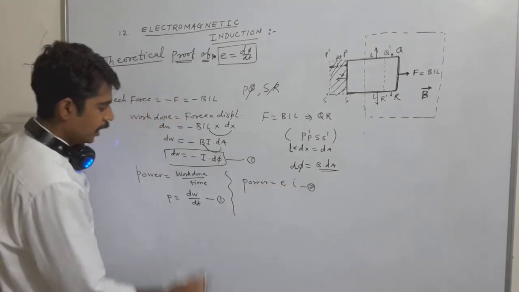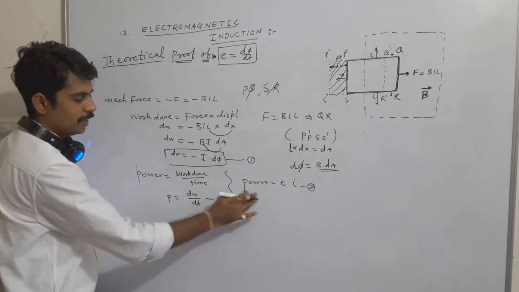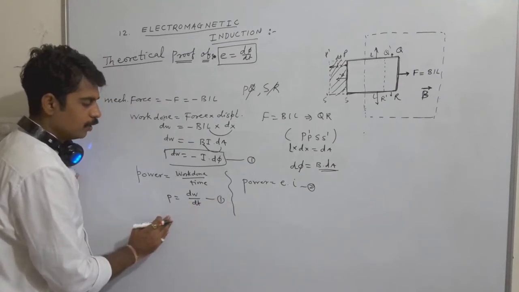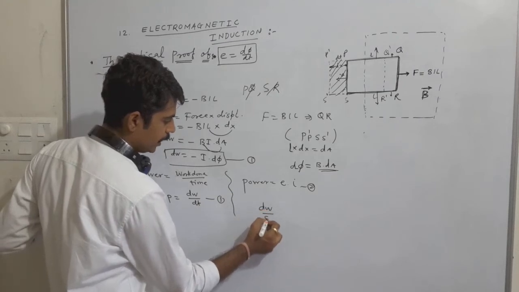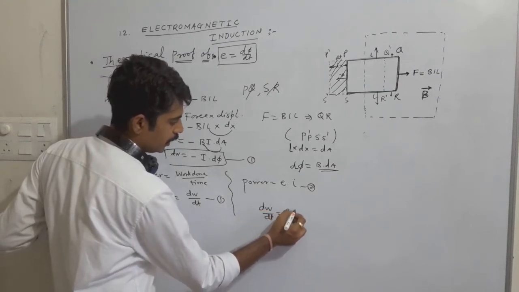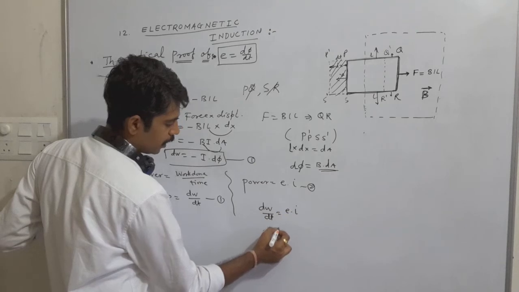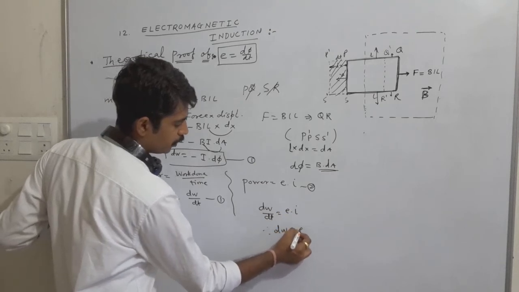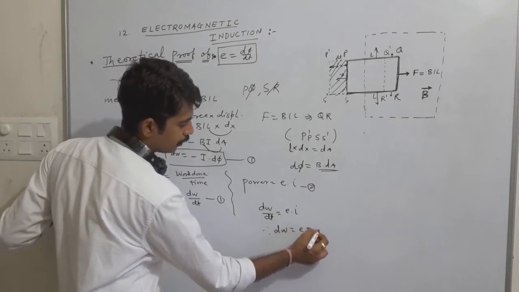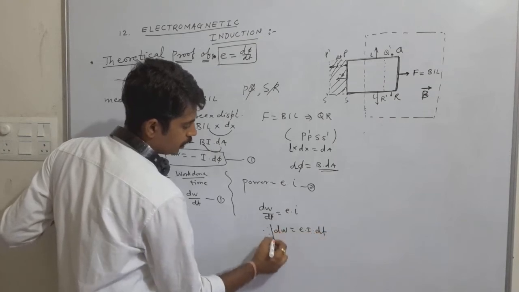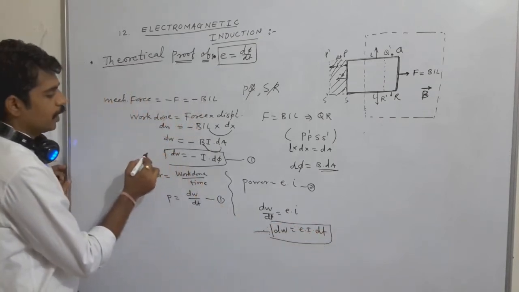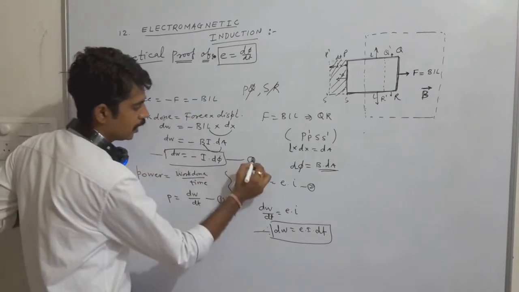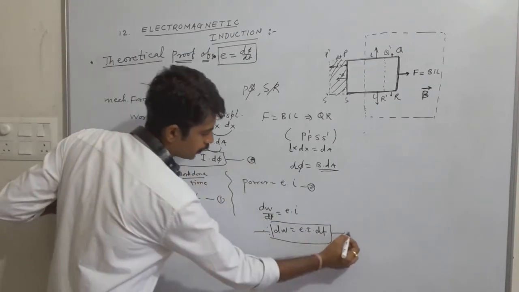Assume that in both equations the left hand side, power, is equal. So we can equate their right hand sides. dw by dt is equal to E into I. From this we calculate dw equal to E into I into dt. So here also we have calculated the work done. Assume this is equation A and this is equation B.